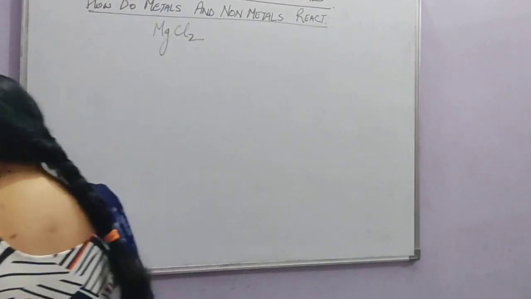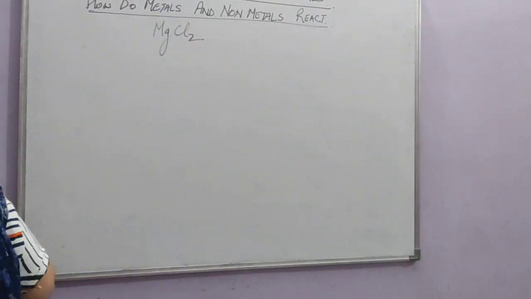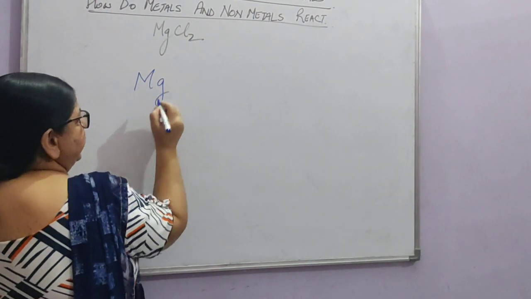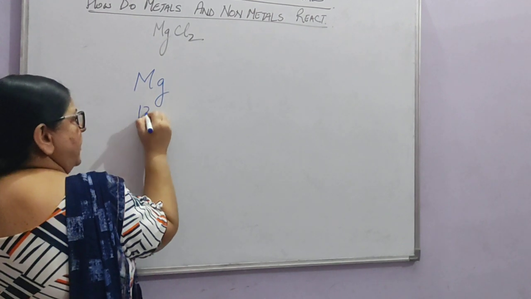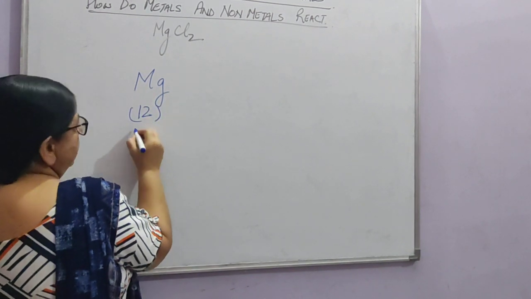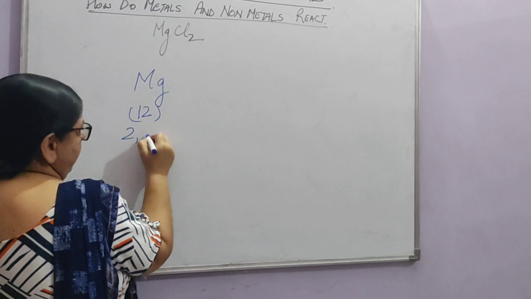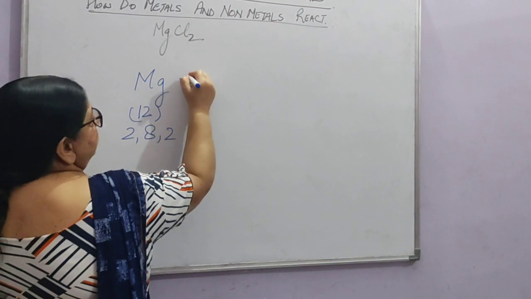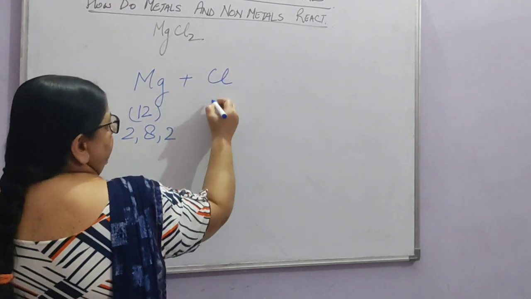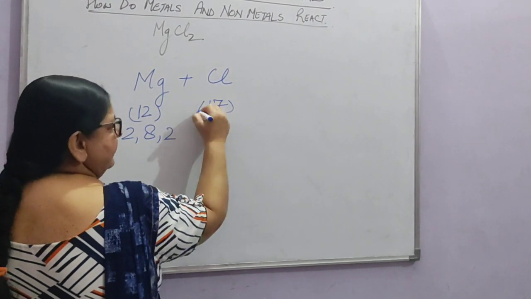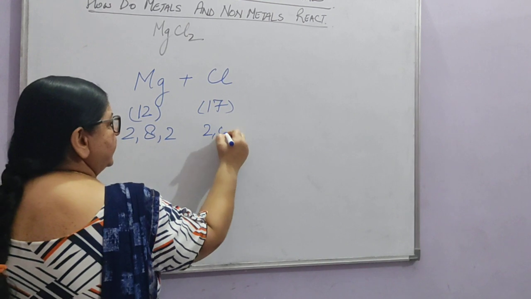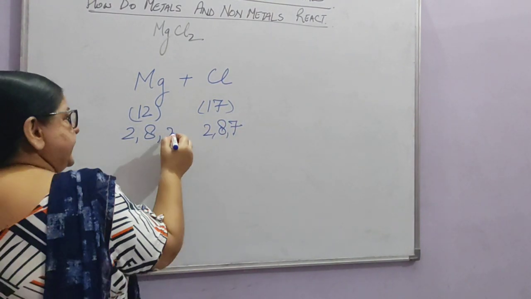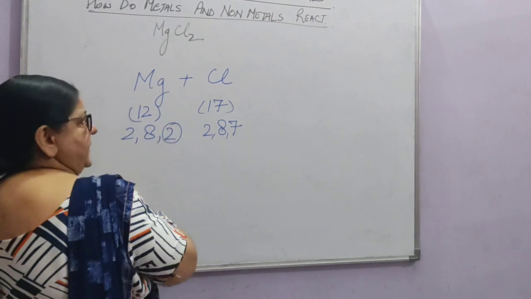Now here Mg, you know, its atomic number is 12. So what will be the electronic configuration? 2,8,2. And chlorine again, it has the atomic number 17. So this will be 2,8,7. Now it has got 2 electrons in the outermost shell.